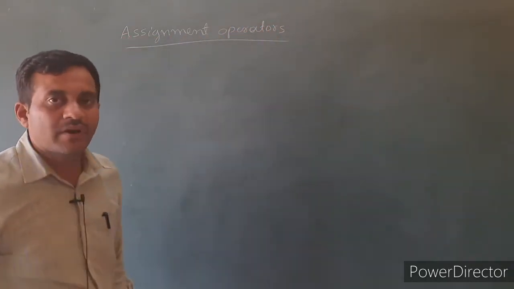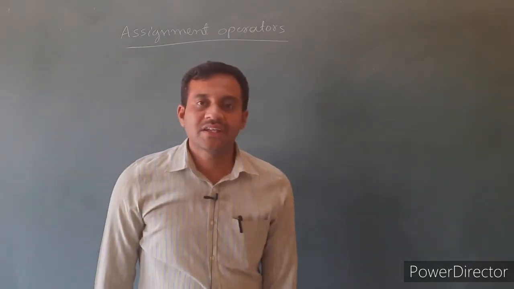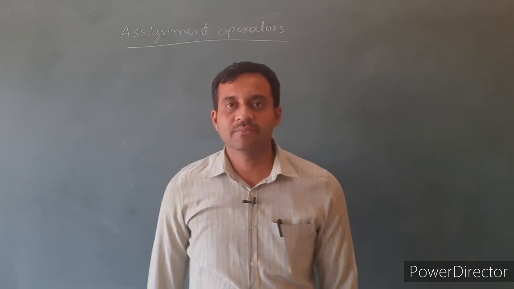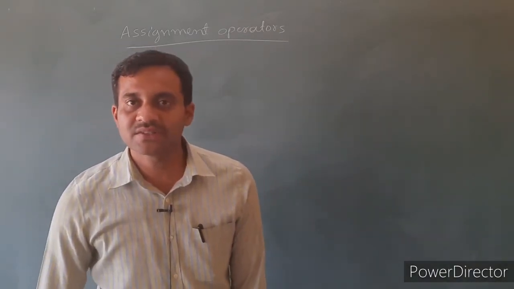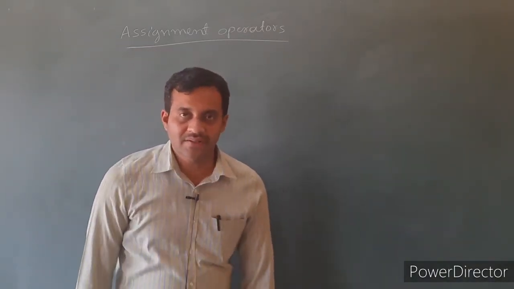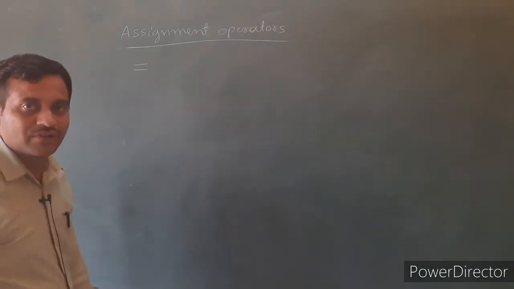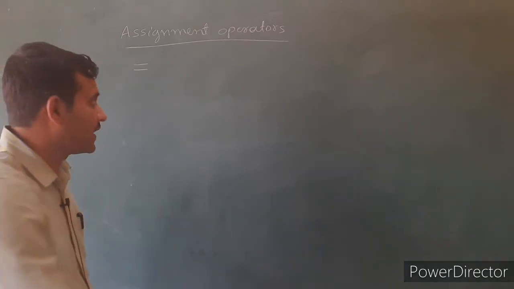These are the other type of operators. Assignment operators are also binary operators. Binary means they work with two operands. Then the first assignment operator is equals. Equals is an assignment operator.